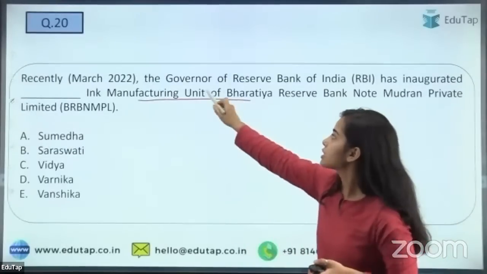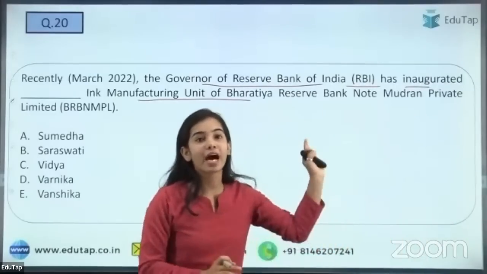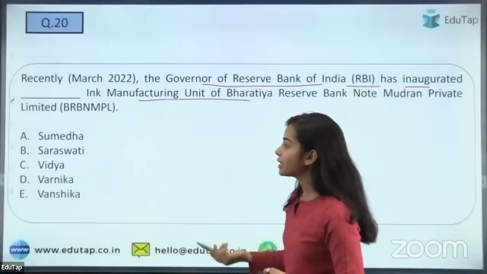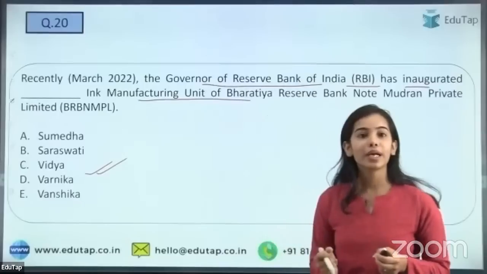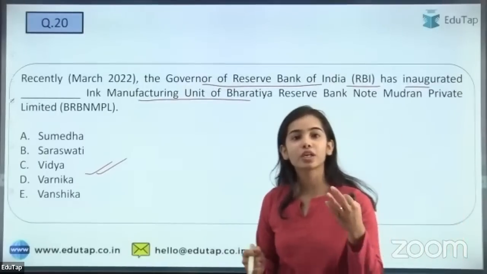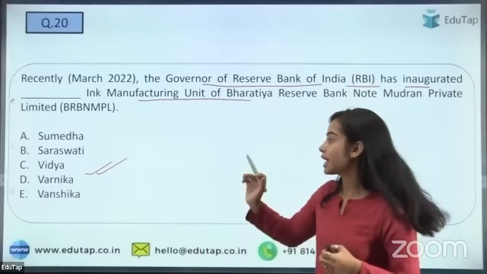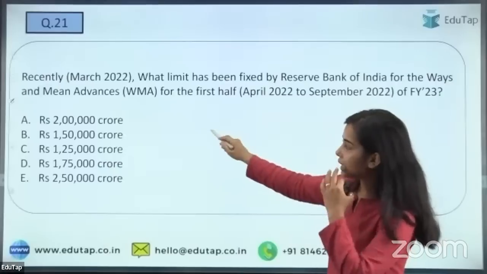What is the name of this? The Governor of Reserve Bank of India has inaugurated the ink manufacturing unit of Bharatiya Reserve Bank Note Mudran Limited. Yes, so I'm getting the answer D. That is absolutely correct. Very fast answers I'm getting now. Yes, D is the right answer. Santosh, Sonali, Nimel in the Zoom session. Yes, very good. That is correct. The answer is Vernica.